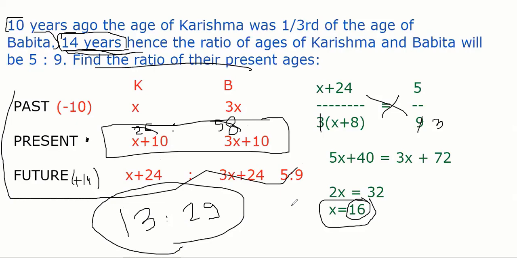So tell me, anybody any confusion? Can you please explain how x plus 8 arrived? No, 3x plus 24 was there, right? Yes, sir. You take 3 out, how much does it become? So that 3 times x plus 8 is 3x plus 24. Yes. Okay. That is to simplify. Any other question, anyone? How to handle problems on ages? Let me give another question then.